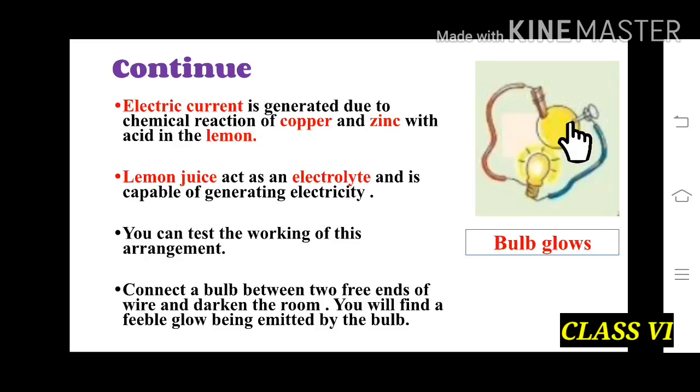In this picture you can see electric current is generated due to the chemical reaction of copper and zinc with acid in the lemon. And lemon juice acts as an electrolyte. Because of it, it is capable of generating electricity. You can test the working of this arrangement. For that, we need to connect a bulb between the two ends of the wires and then darken the room. You will find that the bulb glows.